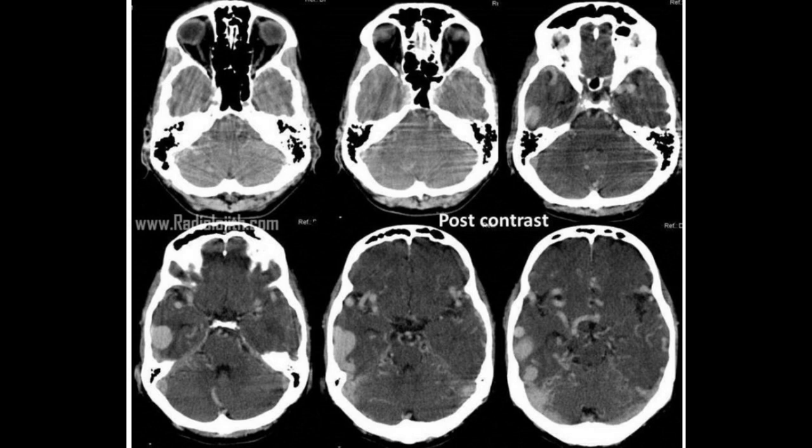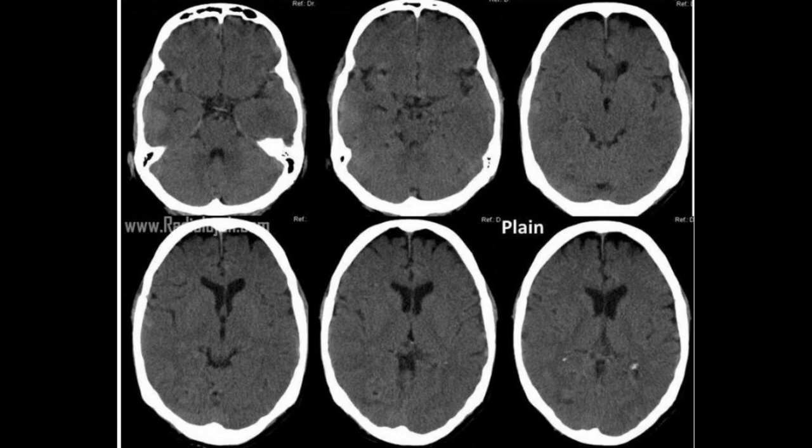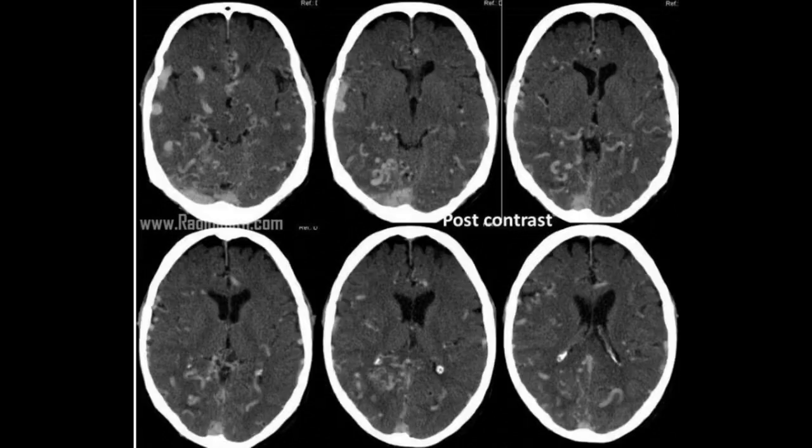In addition, multiple vascular collaterals are seen diffusely in the supratentorial and infratentorial brain, more pronounced in the right cerebral hemisphere. There is no evidence of mass effect or midline shift. No such vascular connections are detected in the circle of Willis. MCAs and basilar artery are visualized. Thalami, basal ganglia and brainstem appear unremarkable.